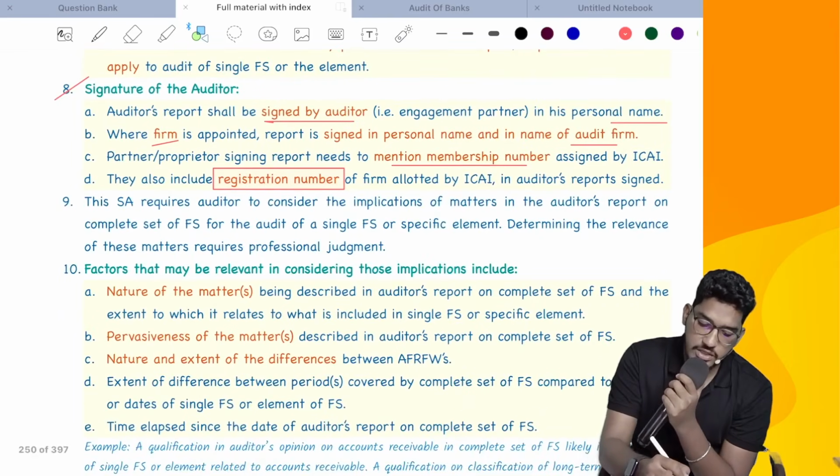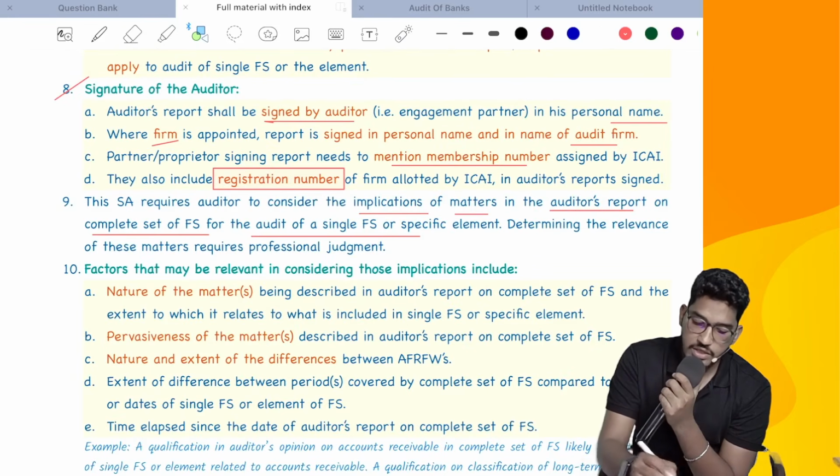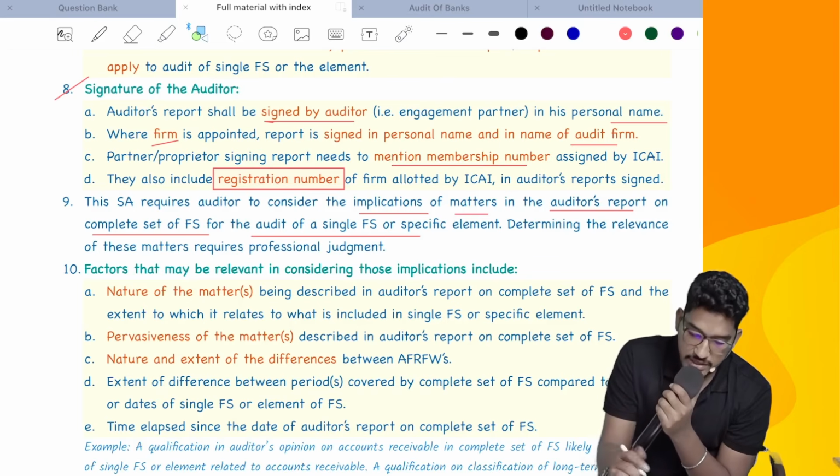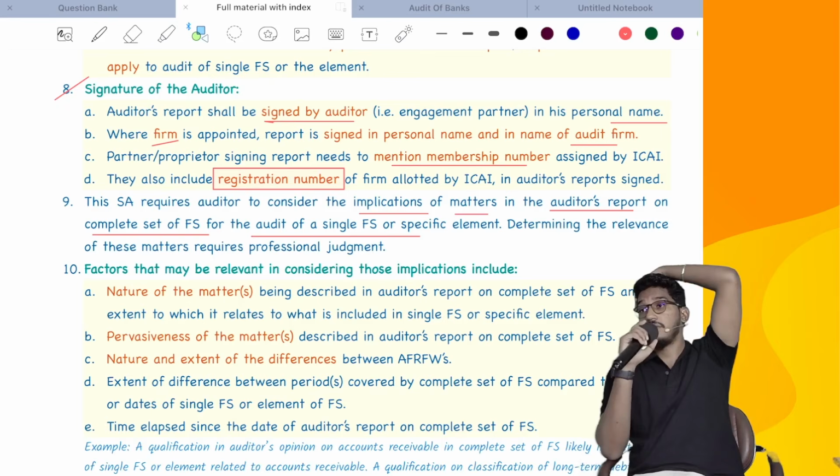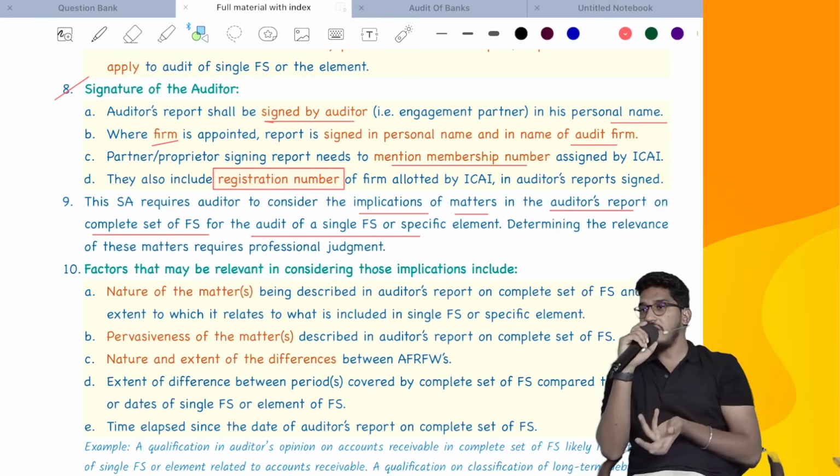This SA requires the auditor to consider the implications of matters in the auditor's report on the complete set of financial statements for the audit of a single financial statement or specific element. Determining the relevance of these matters requires professional judgment. As I have told, if a qualified opinion or emphasis of matter is there in the main audit report, its impact you have to consider on the audit report of the single financial statement. Whether you will consider it or not depends on professional judgment and on various factors.